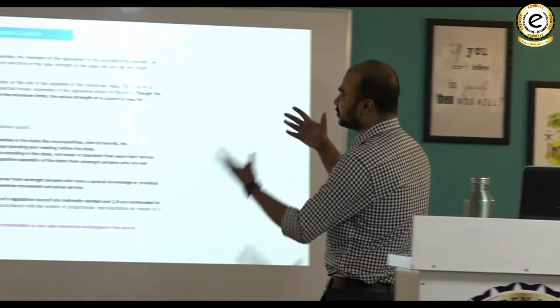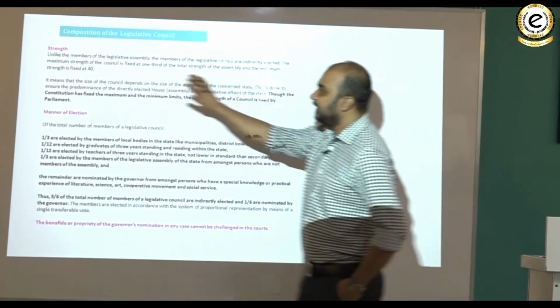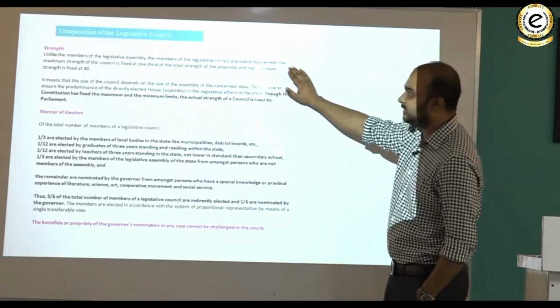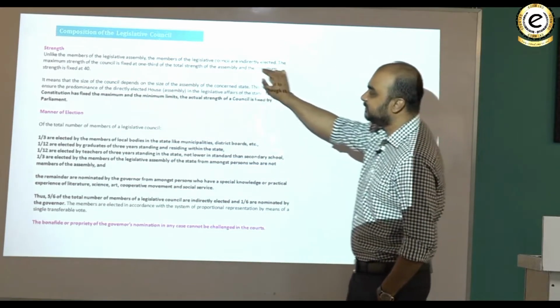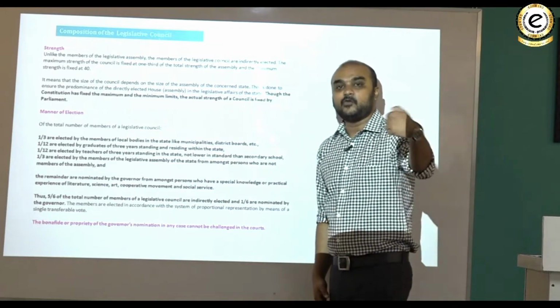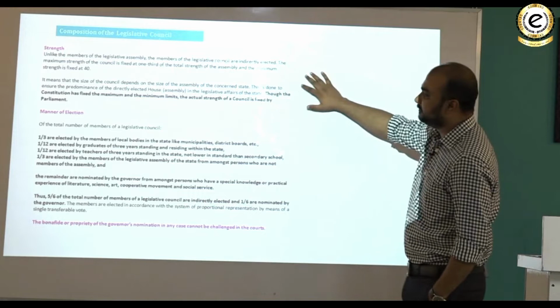Now what is the composition of the legislative council? This is something important that we need to learn. Unlike the members of the Legislative Assembly, the members of the Legislative Council are indirectly elected. The maximum strength of the council is fixed at 1/3 of the total strength of the assembly, and the minimum strength is fixed at 40. It means it cannot go beyond 1/3 and it cannot fall below 40. It means that the size of the council depends upon the size of the assembly of the concerned state.